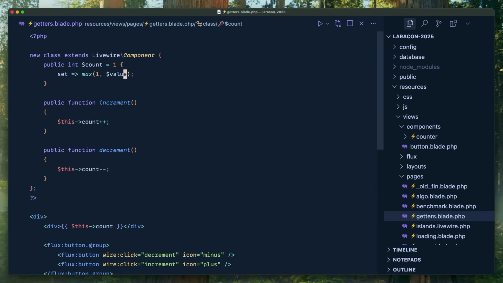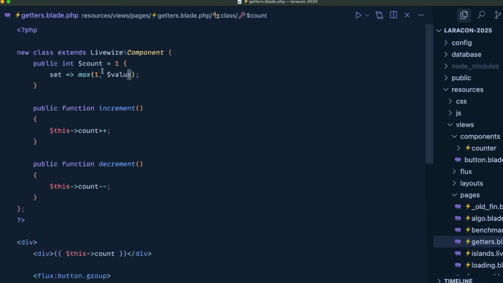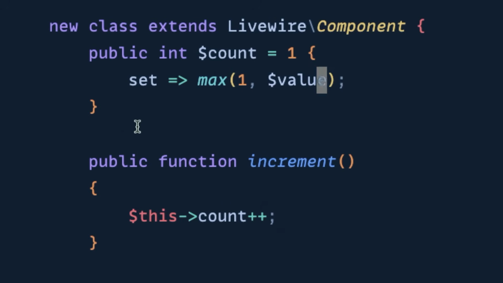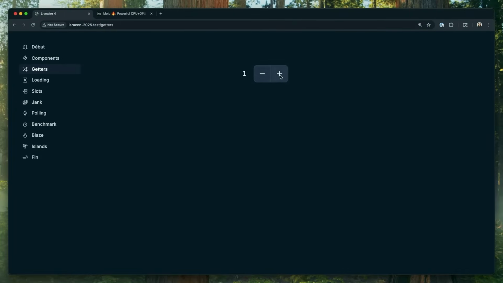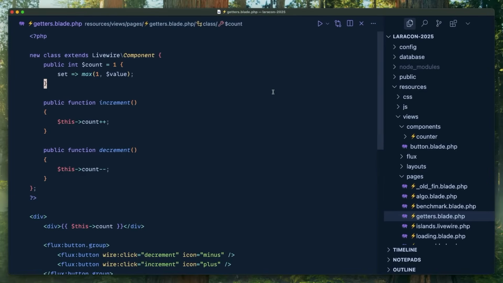Let me zoom in, just kind of sit with it. If you haven't seen this, this is pure PHP. I didn't do any of this. There's a short syntax and a long syntax. The short syntax, great. Value is kind of magical. It's just the value that's about to be set. So we refresh, and now we go up, but we can't go down. And we didn't have to do anything. It's at the PHP level. Those are my favorite things: a new way of doing something that solves problems, but I don't have to add a new feature and an API and a piece of documentation for.